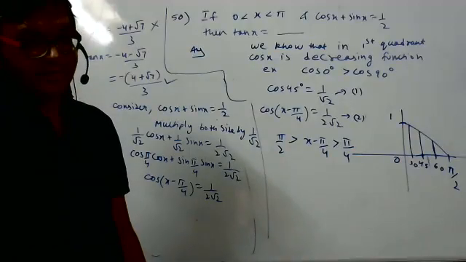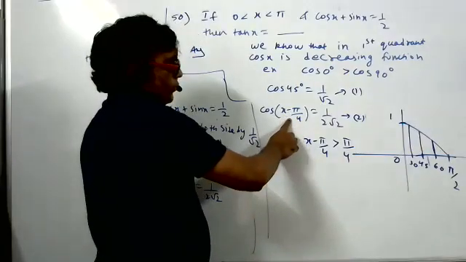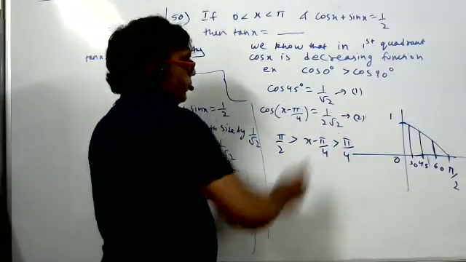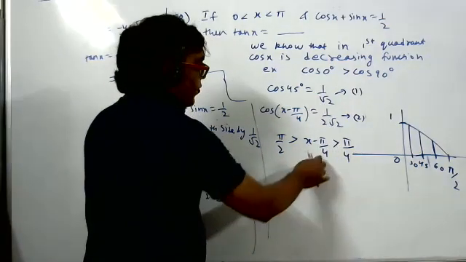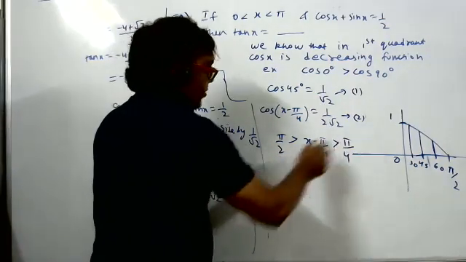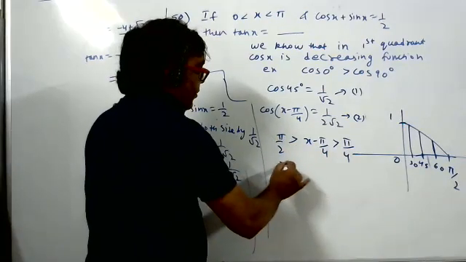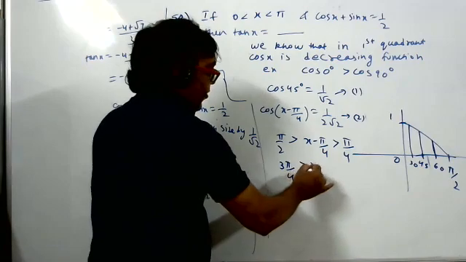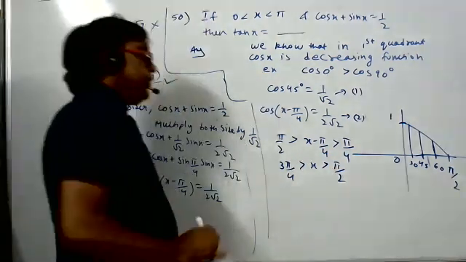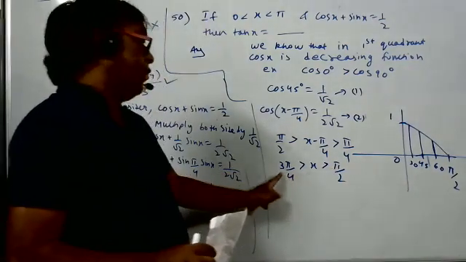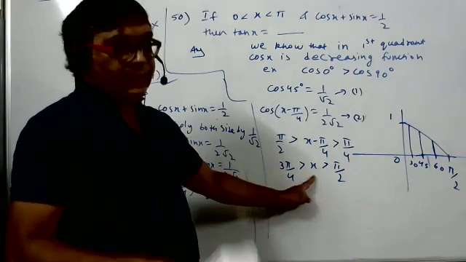I understood. If the answer is less, the angle will be more. See, 1 by root 2 is more than this value. This means pi by 4 you shift on both sides. So what you will get? Pi by 4 this side and pi by 4 that side. So what happened? Pi by 2 plus pi by 4 will be 3 pi by 4. Just add it. And it will be here pi by 2. Now this means the angle is less than 135 and more than 90. The angle lies in the second quadrant.